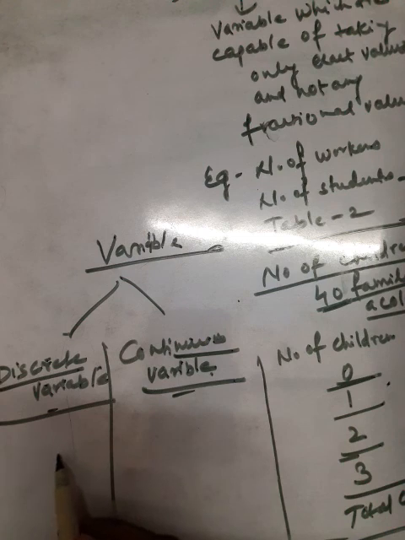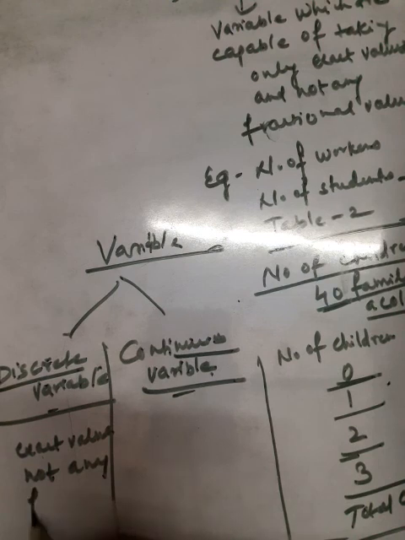A discrete variable is a variable which is capable of taking only exact values, not any fractional value. The most important difference is exact value.